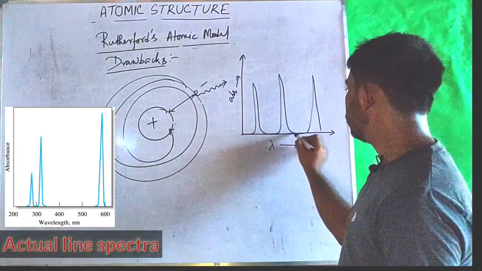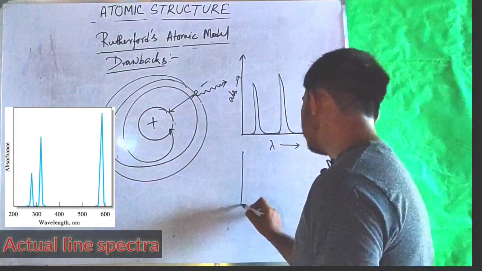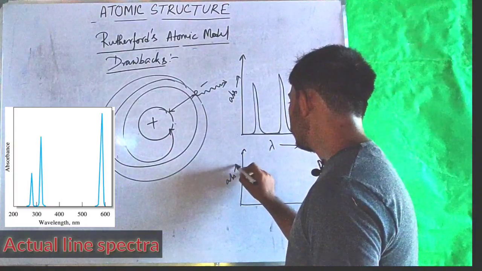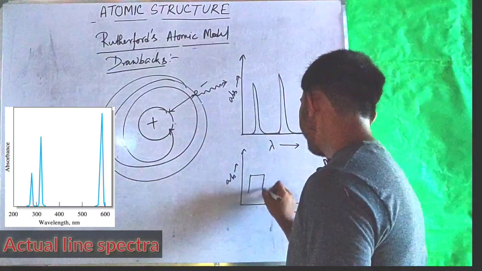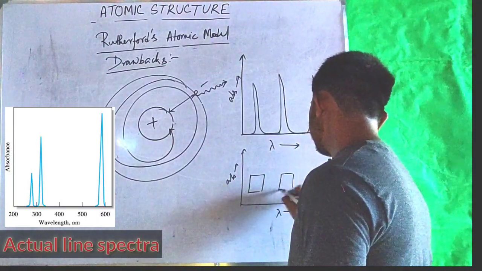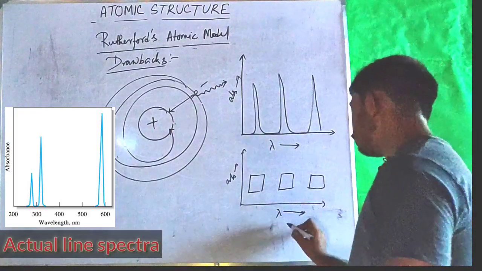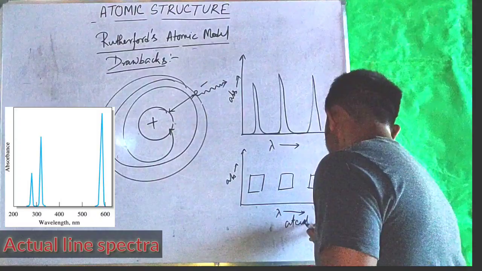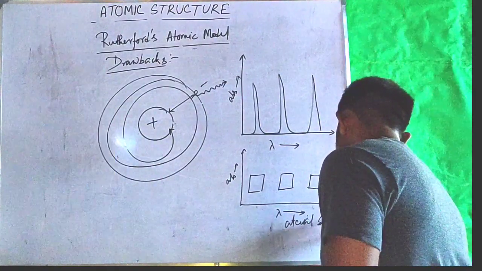See, there is a null point, there is a null point as well, or we can represent it like this: absorbance versus lambda. So this is the discontinuous spectra, this is the actual spectra of an atom.